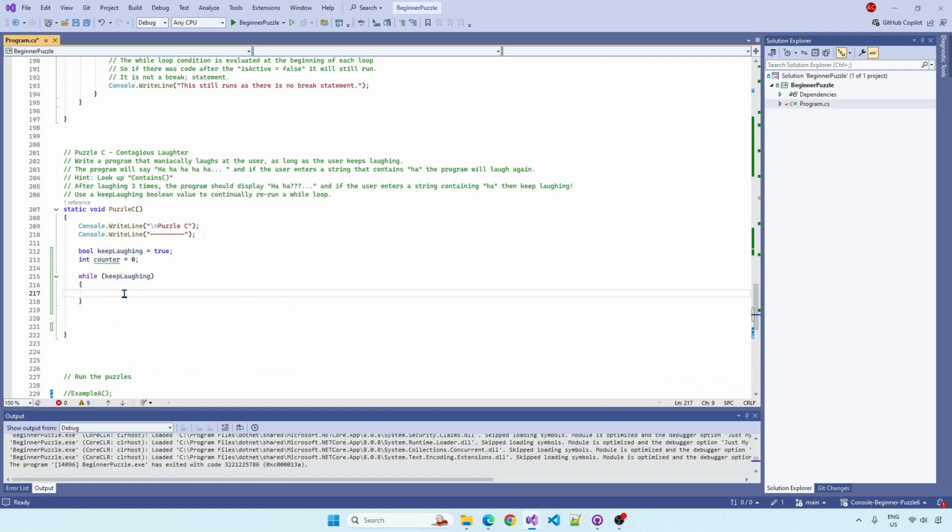So in here there's going to be an if statement, isn't there? So for everything less than the first 3 laughs, it's just going to go ha ha ha and increment the counter. Multiple ways of doing this. I'm just going to use an if else because that's what we've been doing, right?